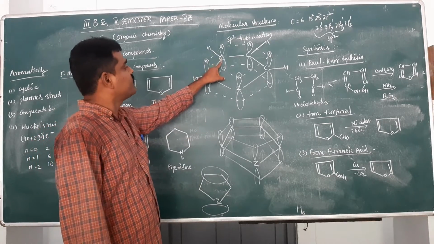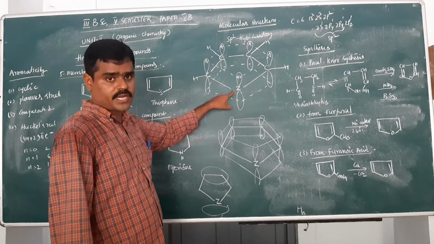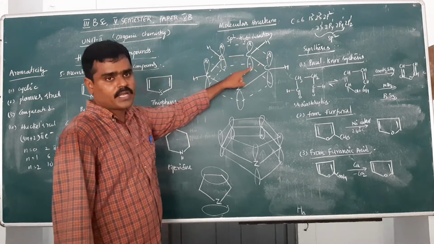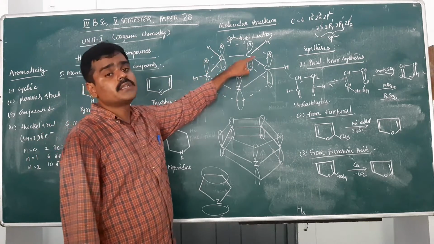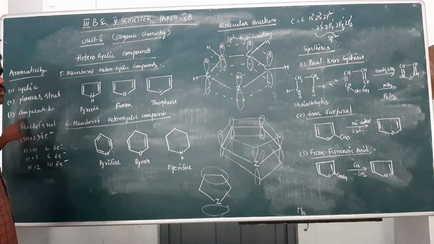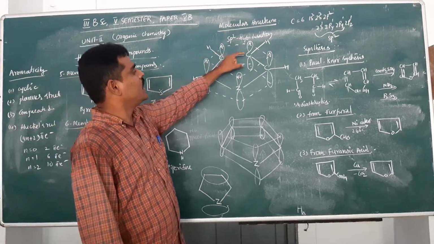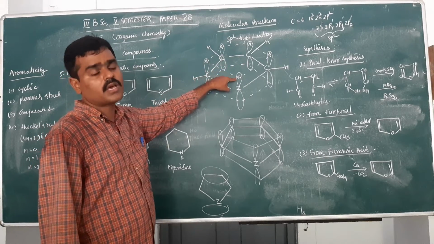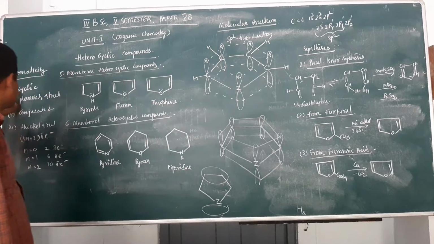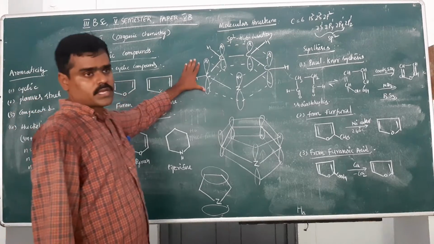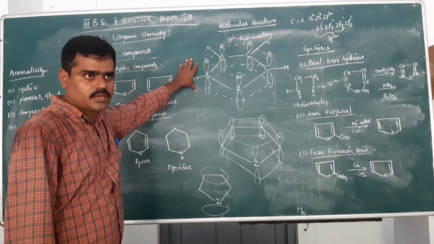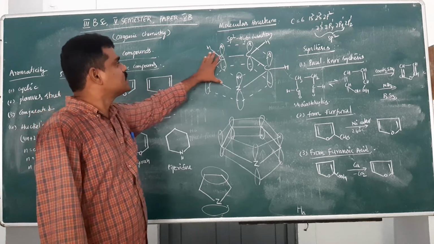In the same way, all the carbons, including the heteroatom, have unpaired electrons, but the heteroatom has a pair of electrons, and these electrons are in conjugation. The total pi electrons are 6. So it is a cyclic and planar structure with 6 conjugated pi electrons, and it follows the Huckel rule, so these heterocyclic compounds are aromatic compounds. Okay, this is the molecular structure.